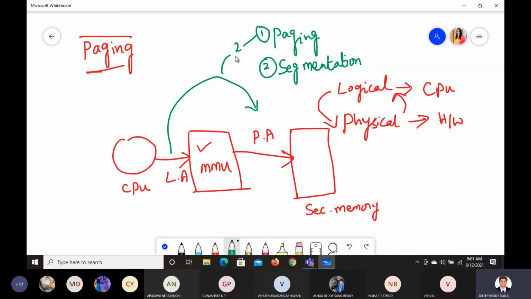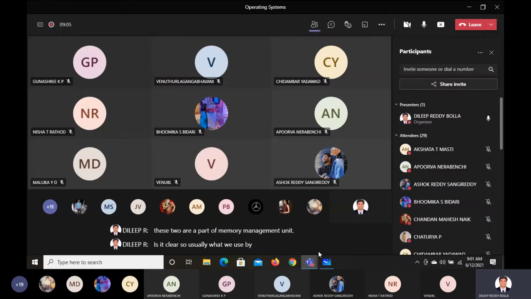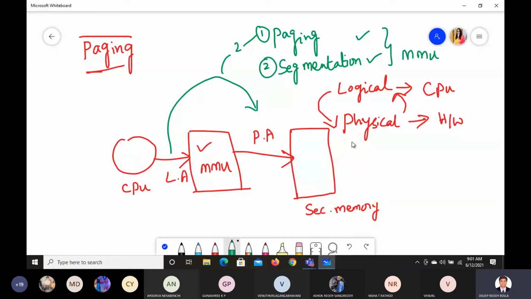While managing the memory, in order to convert from logical address to physical address, we use either the technique of paging or the technique of segmentation. These two are a part of the memory management unit. Is it clear? What the hardware uses is your physical address.